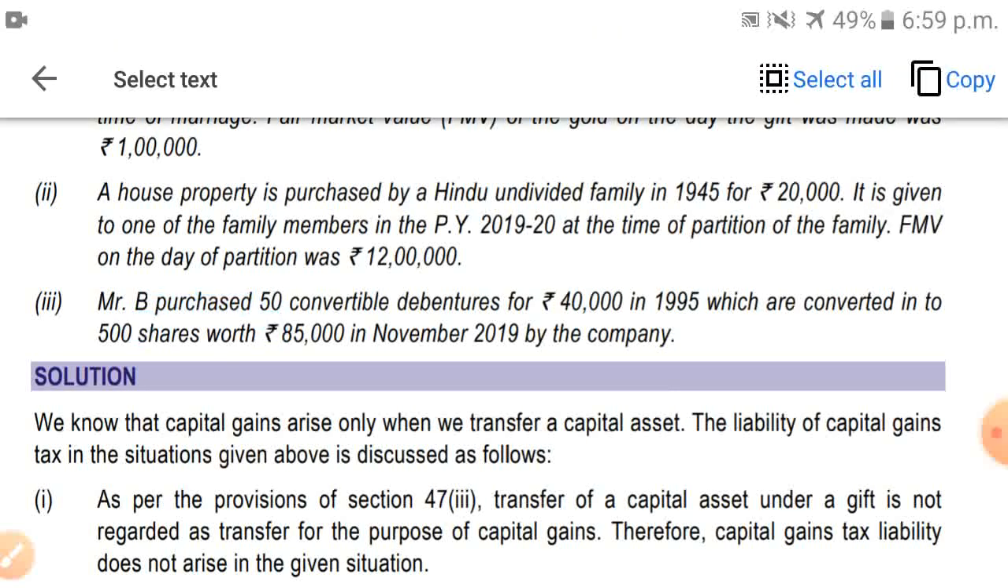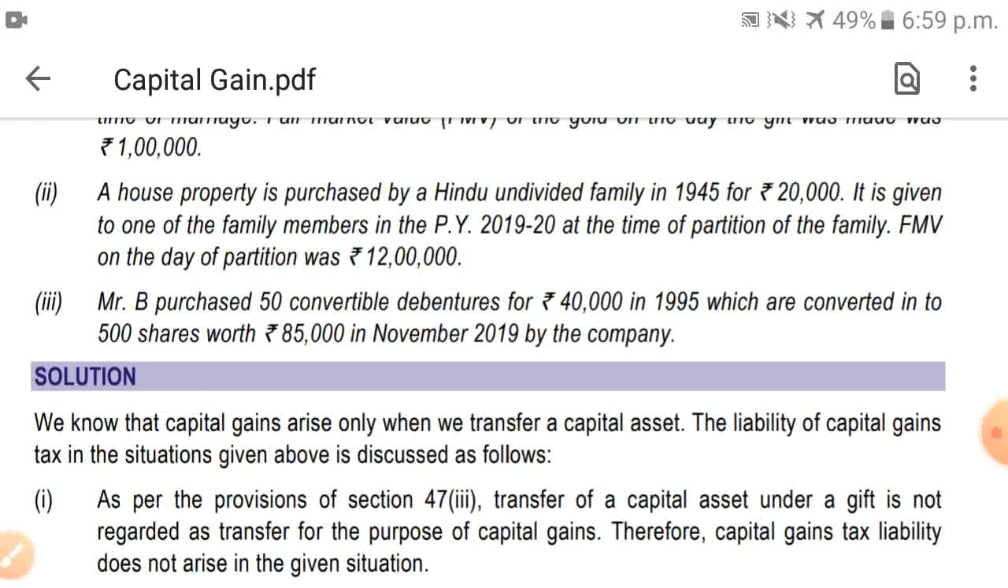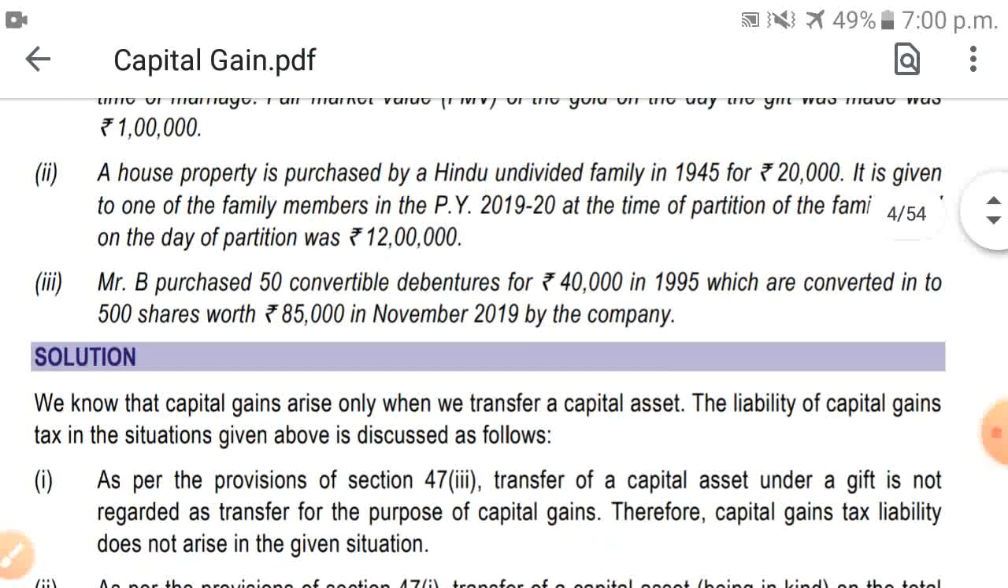A house property is purchased by HUF, Hindu Undivided Family, in 1945 for 20,000. It is given to one of the family members in the previous year 1920 at the time of partition of the family. Fair market value on the date of partition was rupees 12 lakhs. So it is also an exempt transfer. Because it is given, no consideration has been charged for this, so it will be exempt.